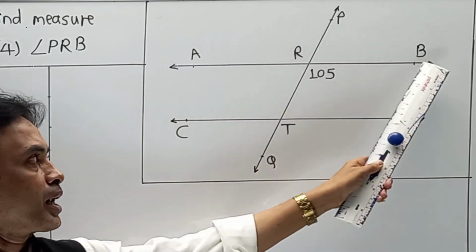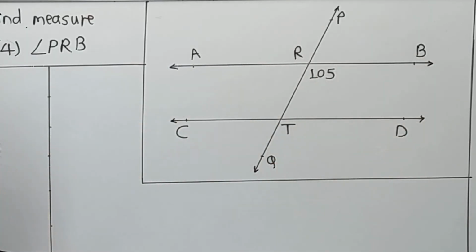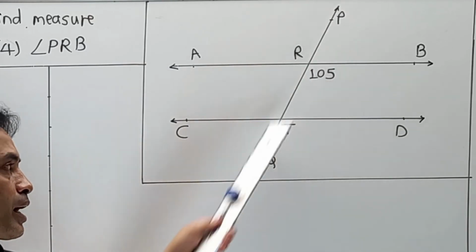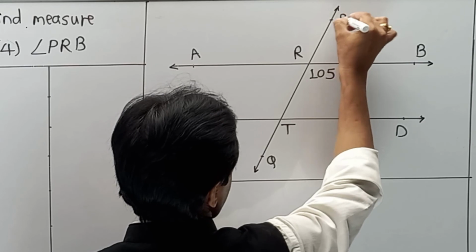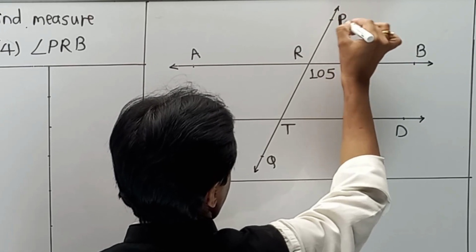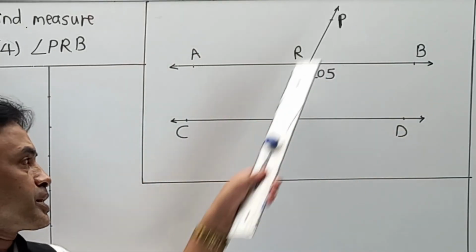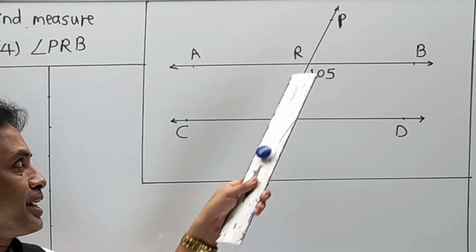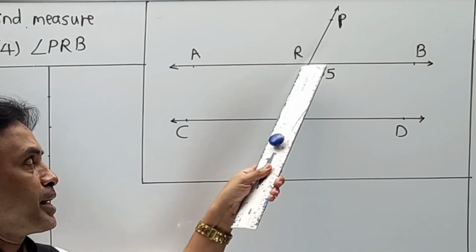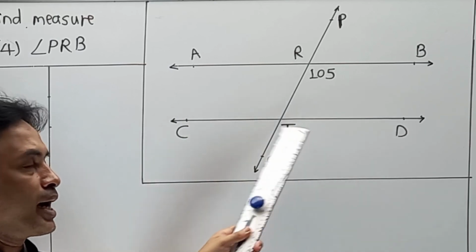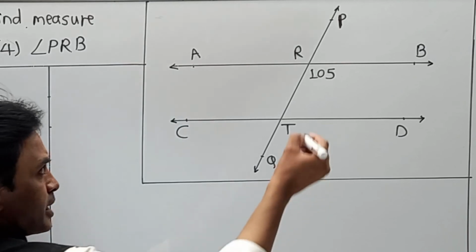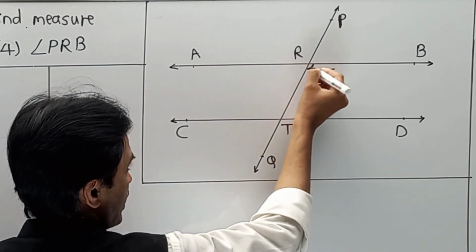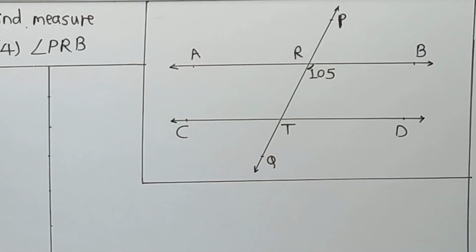Now we are trying to understand the same question from the diagram point of view. They have given line AB and line CD. These are parallel lines. Line PQ acts as a transversal. It intersects line AB at point R and line CD at point T. If the value of BRT is 105, this angular value they have given, 105 degrees, then find the values of angle ART.